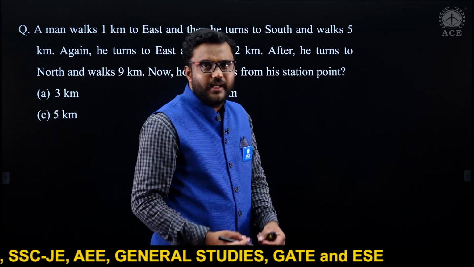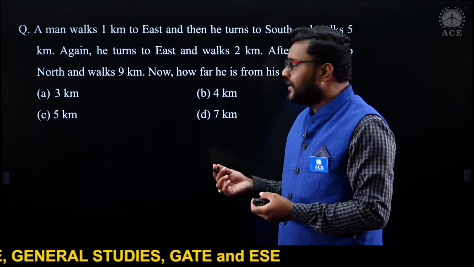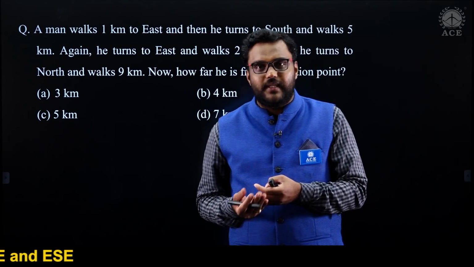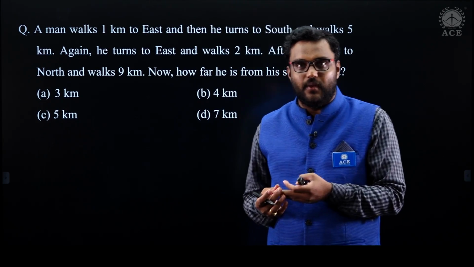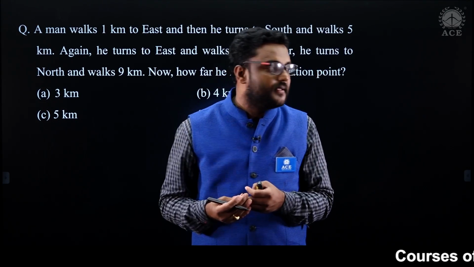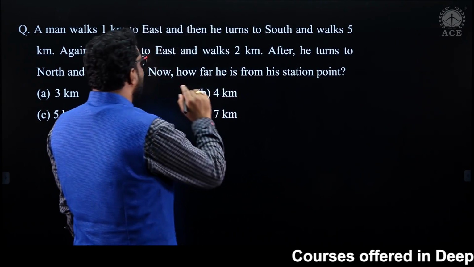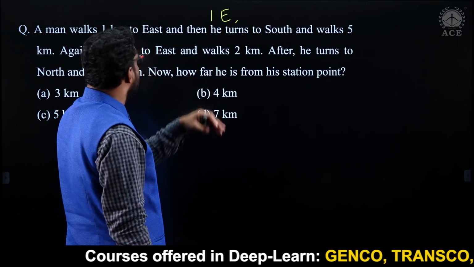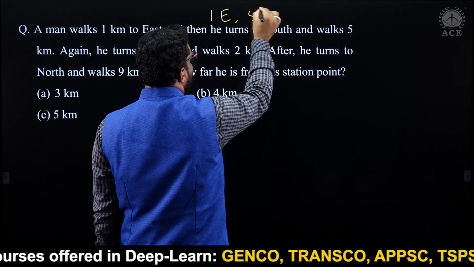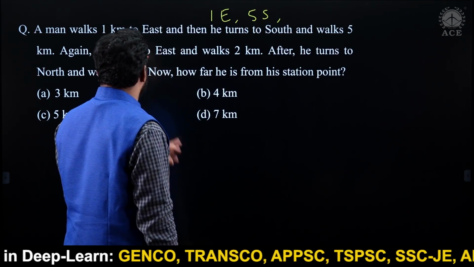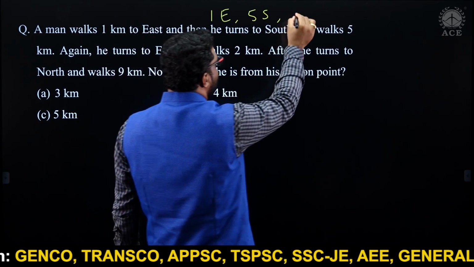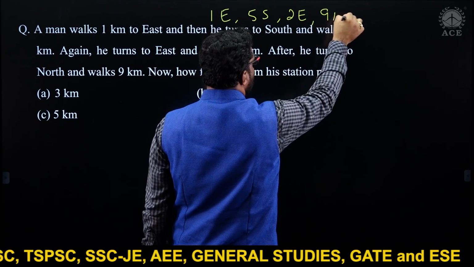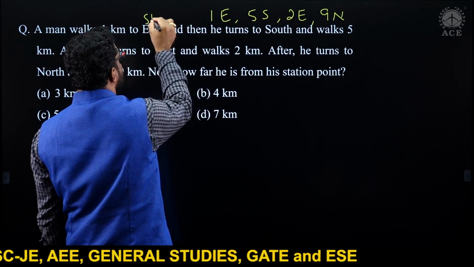So the next question is related to directions. I gave 2 methods, one with diagram, one without diagram. In your live classes or in deep learn, you can see. Let's go without diagram. How can you solve? 1 kilometer east, then you turn south 5 kilometers. Then he turns to east 2 kilometers. Then again north 9 kilometers. So this is start and this is final end.